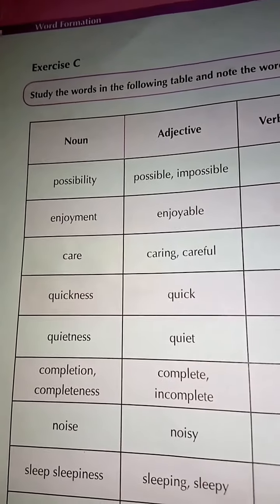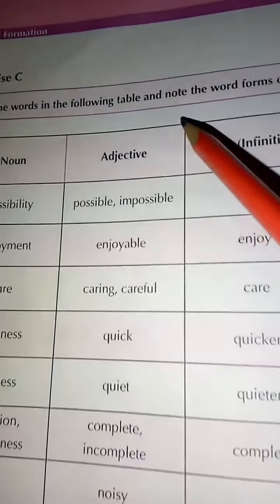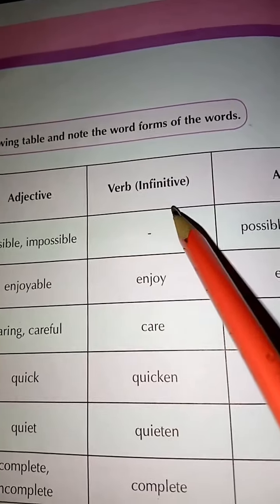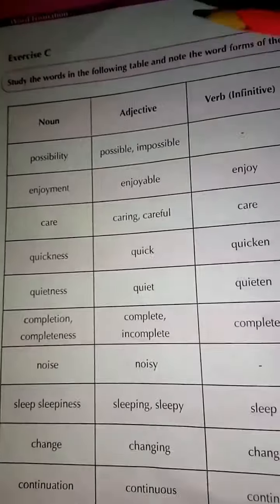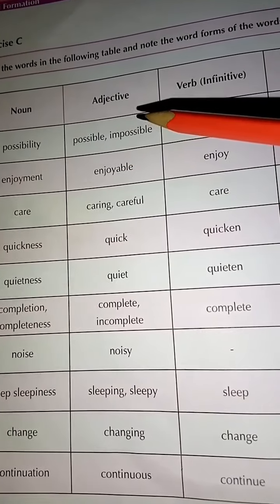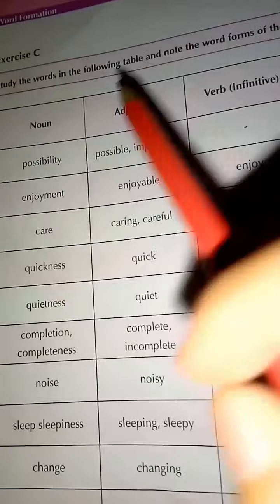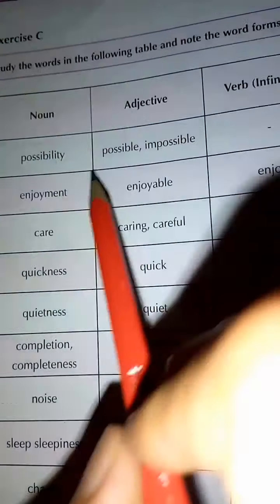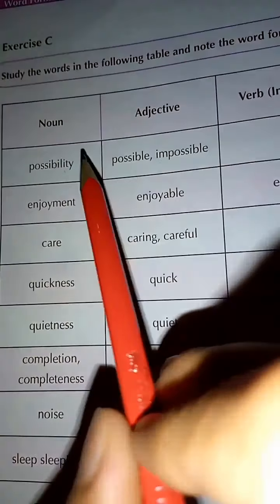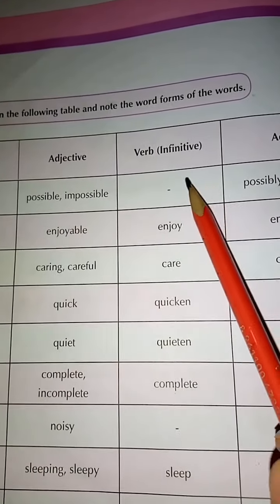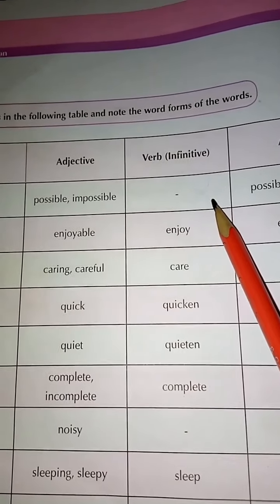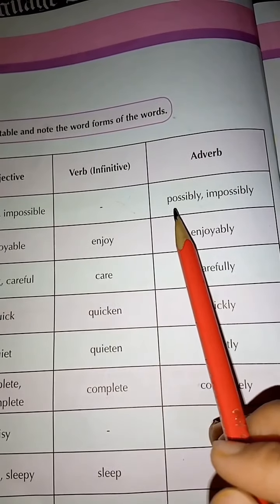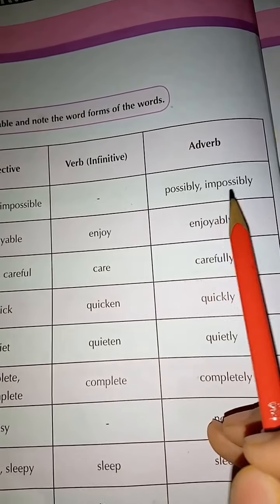Now we are going to do exercise C. Study the words in the following table and note the word forms of the words. We have noun, adjective, verb, infinitive and adverb. They have given you a few words and their forms of adjective, verb and adverb. The first one is possibility. When we talk about this possibility as an adjective, we will write possible or impossible. Then in verb infinitive, we will not use impossible or any other form of this. Then in adverb, we will use possibly or impossibly.